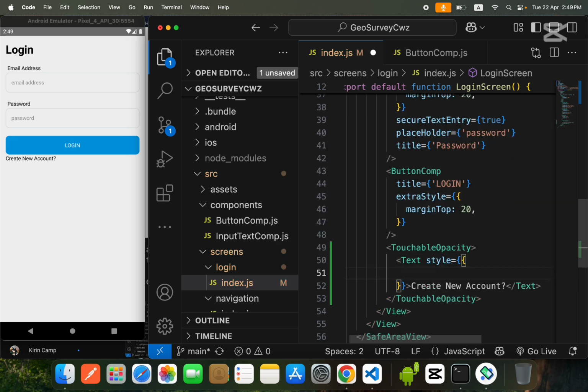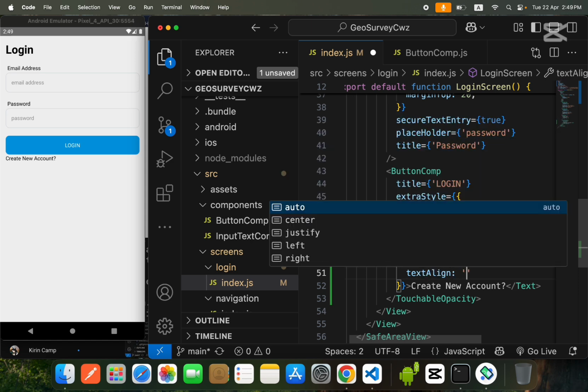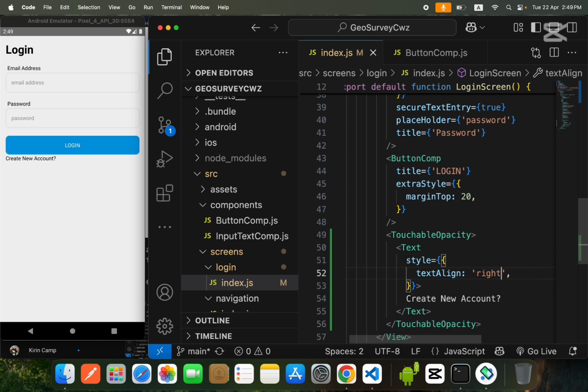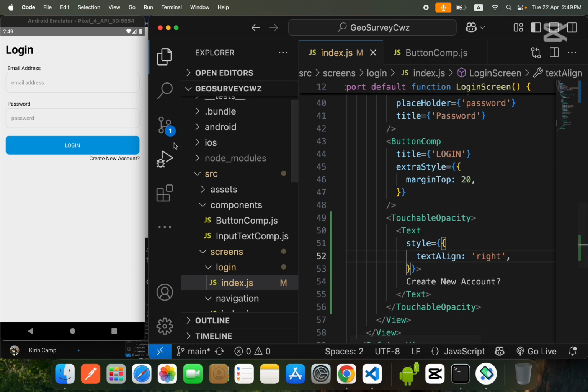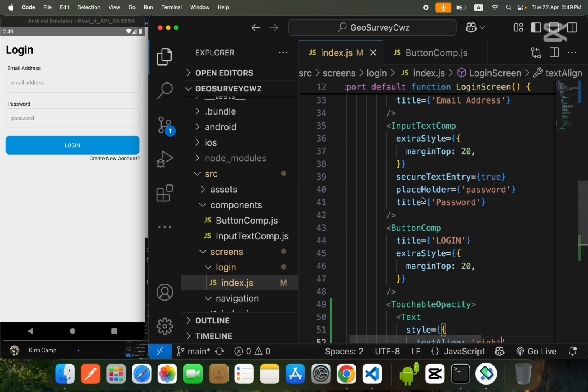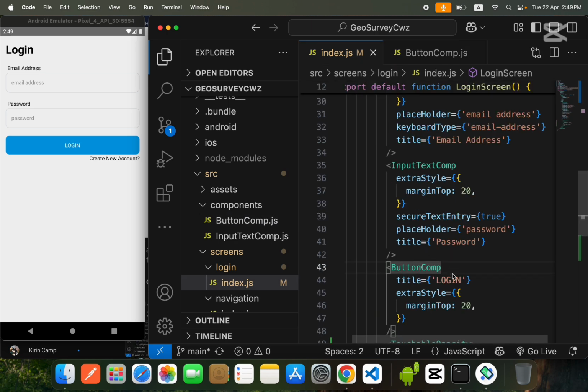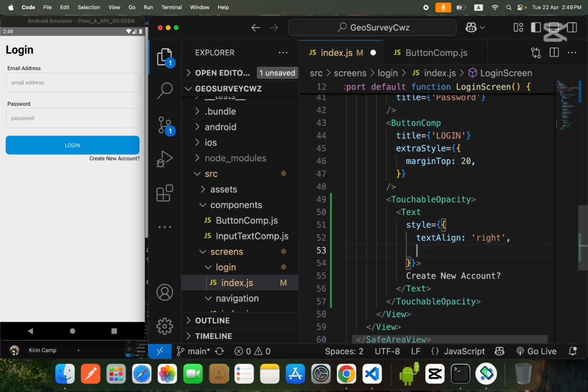Now we will give some styling to this text. First of all, we will give text align. So guys, text align will be right. Okay. So now it will move over here, and I will also change the color of this text. If I go to button component, we will take the button background color, and we will give this text a color same as our button color, like this.